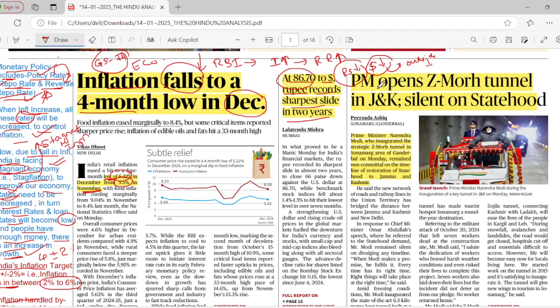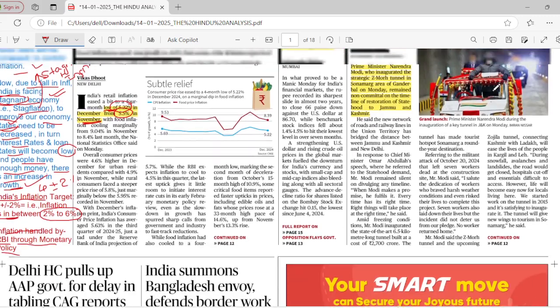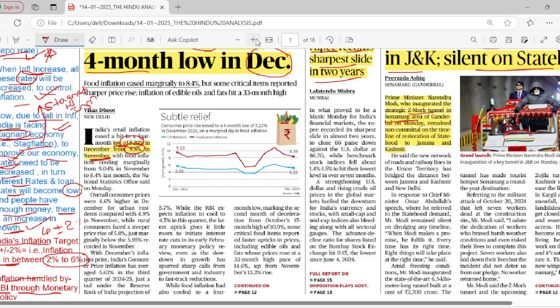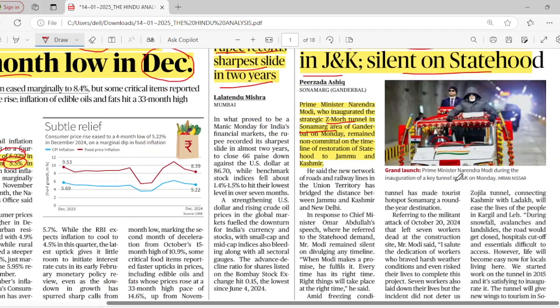There is a new article for 14 Jan: Prime Minister Narendra Modi opens Z-Morh tunnel in Jammu and Kashmir, silent on statehood. The tunnel has been inaugurated in the Sonamarg area. I'll just zoom in. The Z-Morh tunnel is in the Sonamarg area of Ganderbal district.